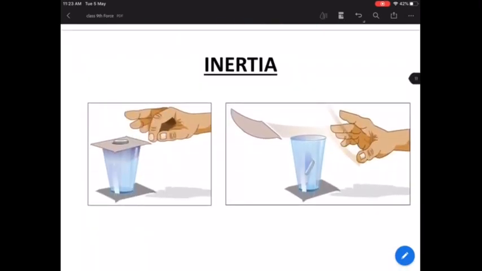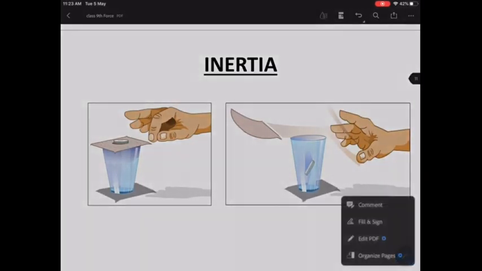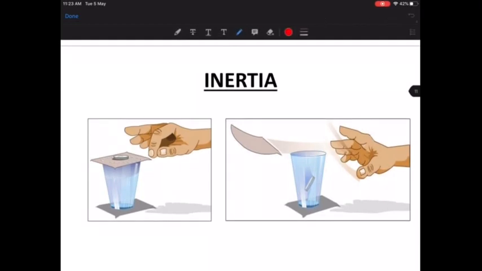Okay, the second example is this. You can try it today also. At your places, take a glass tumbler and place a small cardboard over the glass tumbler. Over the cardboard, place a 10 rupee coin. Then try to flick the cardboard with your hand. The flick has to be very quick. If you flick it, you will observe that the card flies away, but the coin drops inside the tumbler.